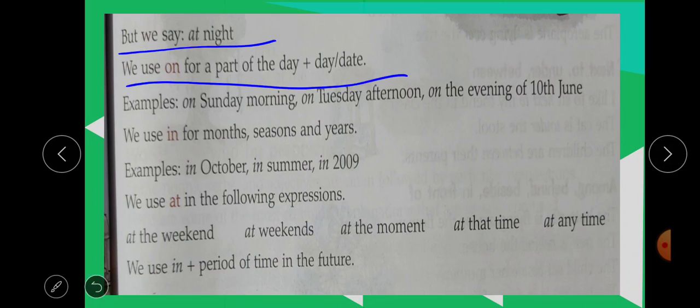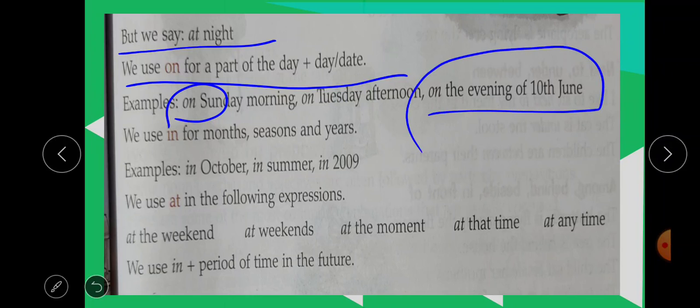But while mentioning both together, we use on: on Sunday morning, on Tuesday afternoon, on the evening of 10th June. To mention a date and day with part of the day, we use only on.